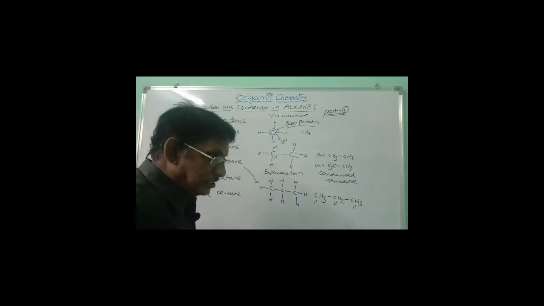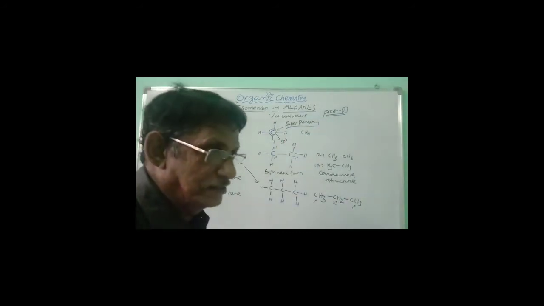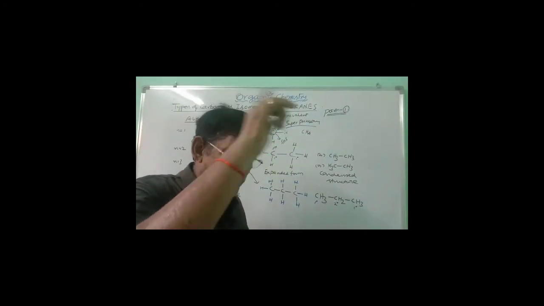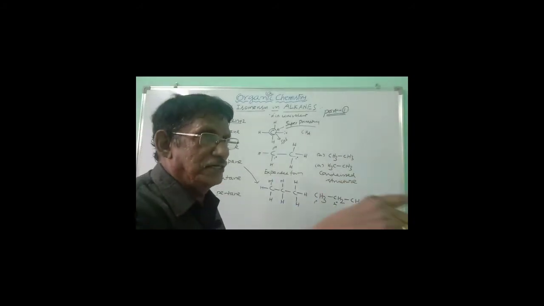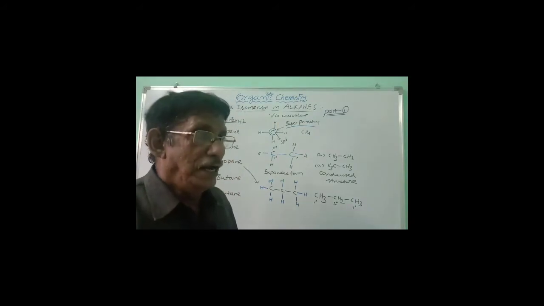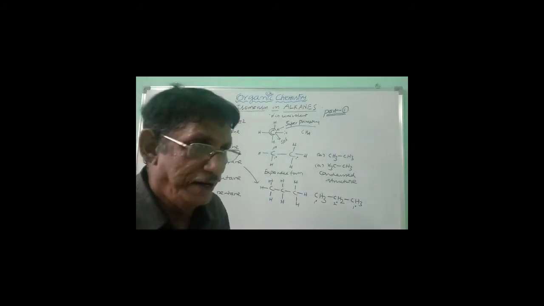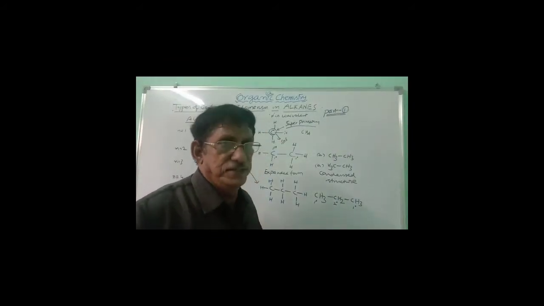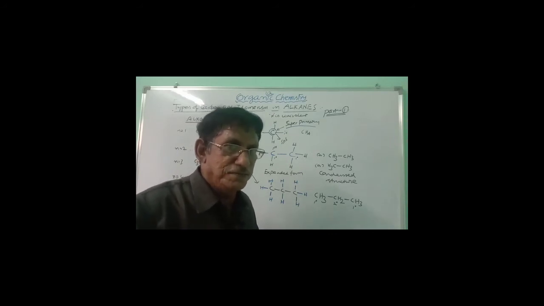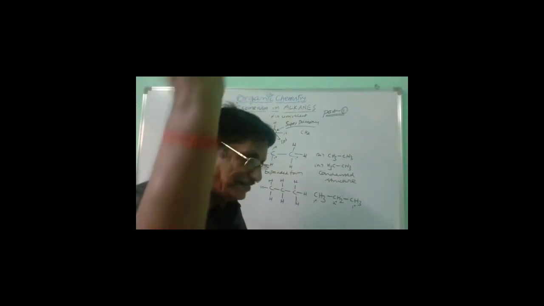Later we will discuss. In the case of alkanes, there are 3 types of hydrogens: primary hydrogen, secondary hydrogen, tertiary hydrogen. Hydrogen attached to primary carbon is called primary hydrogen. Hydrogen attached to secondary carbon is called secondary hydrogen. Hydrogen attached to tertiary carbon is called tertiary hydrogen. And quaternary carbon doesn't carry any hydrogen because quaternary carbon is attached to 4 carbons on either side. All 4 valences are fulfilled. There is no question of arranging hydrogen. And so quaternary carbon doesn't carry any hydrogen. That is why in the case of alkanes, there are 3 types of hydrogens: primary, secondary, tertiary.